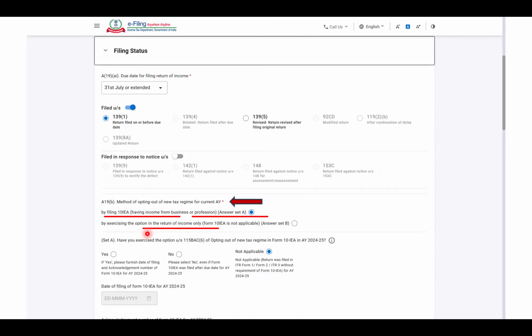What this means is you will not find any option to exercise this in the return of income. If you are a salaried person, then it will show you how you have opted out in the previous year. In the previous year it was not applicable because ITR 1, 2, or 3 was filled without the requirement of the form, right? But this year, if you have income from business or profession, or if you're changing your ITR form this year, that is when you have to fill this form.